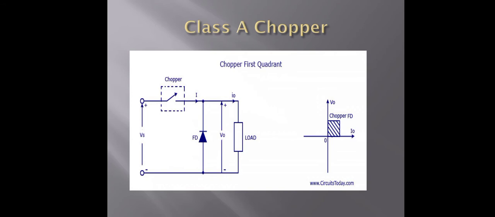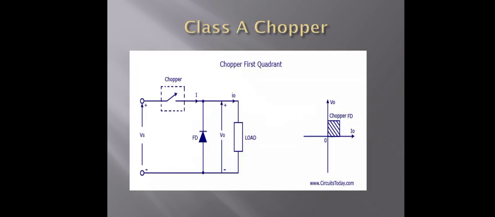Therefore, the average values of the output voltage and current V0 and I are always positive. Hence, the class A chopper operates in the first quadrant. Why? Because the voltage and current are both positive, so the class A chopper is a first quadrant chopper or single quadrant chopper.